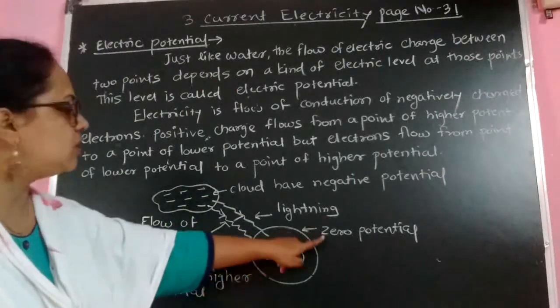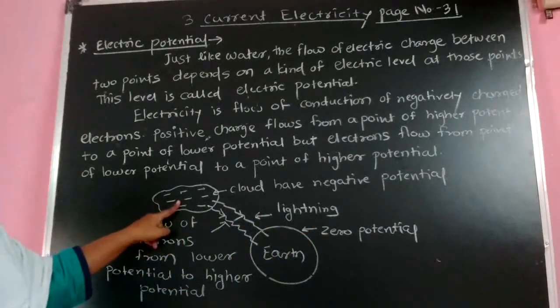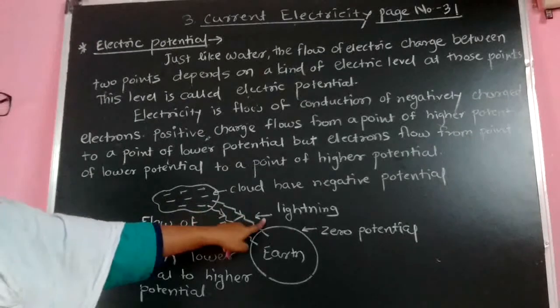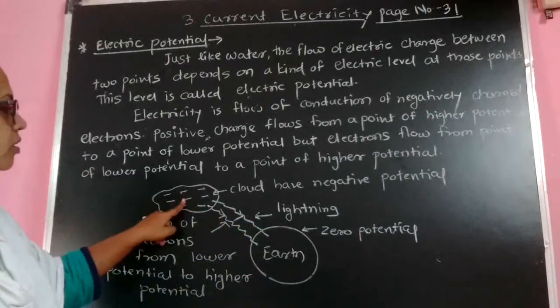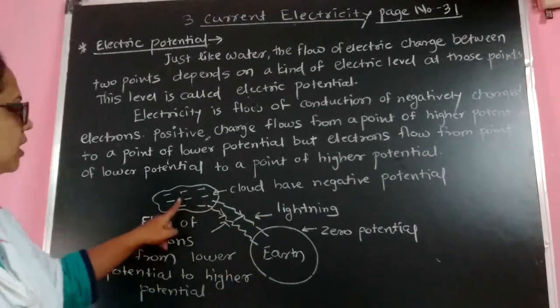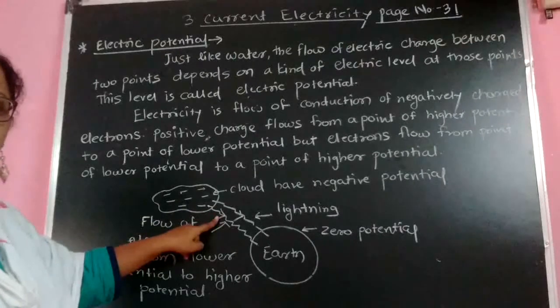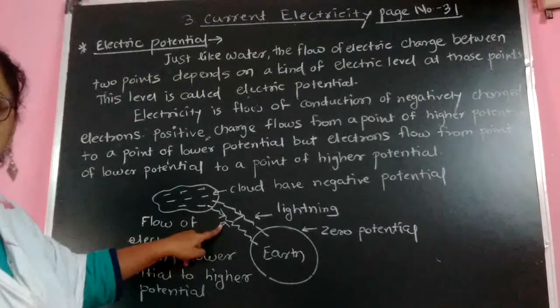So you can see these electrons come in the form of lightning toward the earth. This lightning is nothing but flow of electrons which possess negative charge.